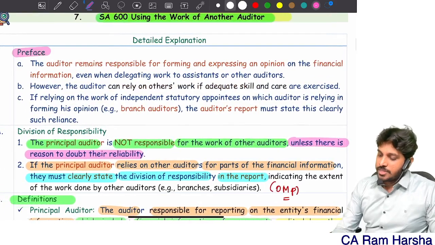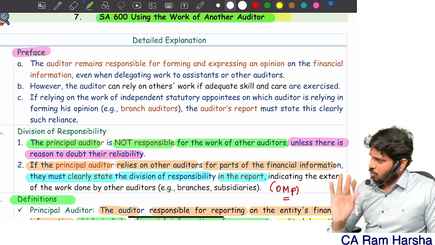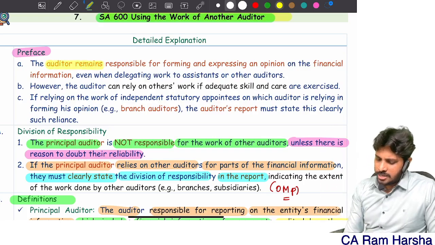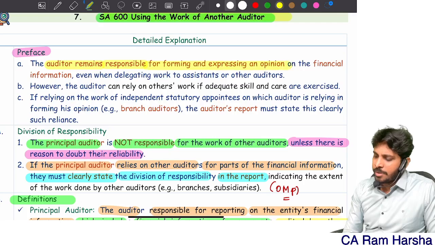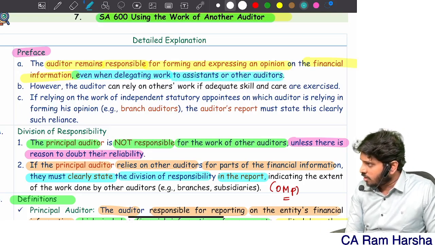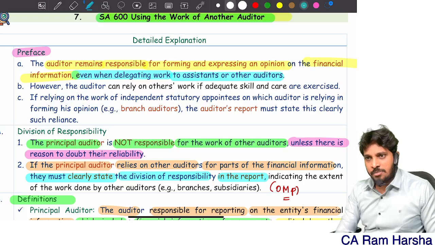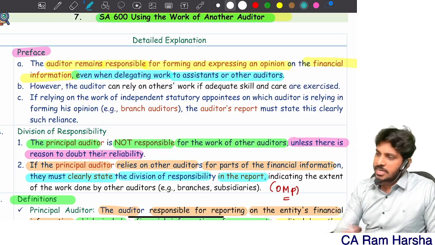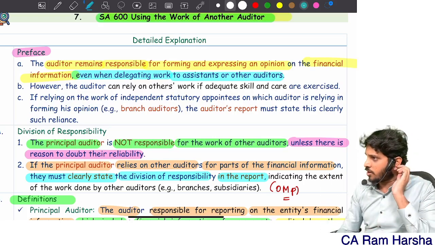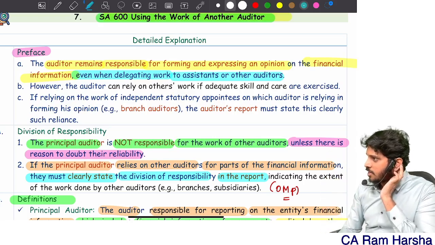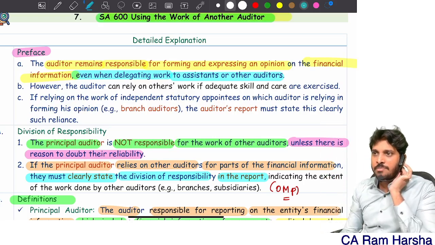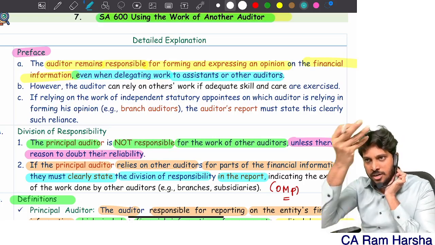Generally, the preface of the standard says the auditor is ultimately responsible for forming and expressing an opinion on financial information, even when he is delegating work to articles and all. Tomorrow my article is there, and because of him I couldn't verify something particular. He said everything is good. I was also busy in the audit closing session, and I signed the balance sheet and P&L. Later a very big fraud happened, and I found out that this fellow did not do any basic work.